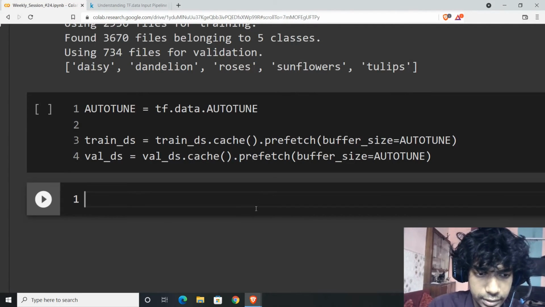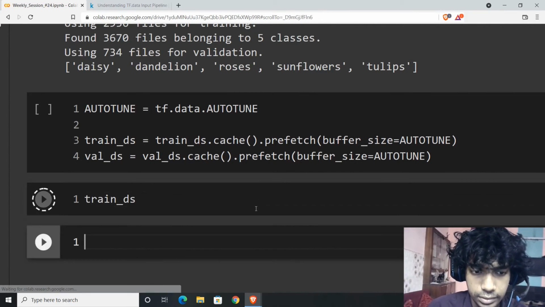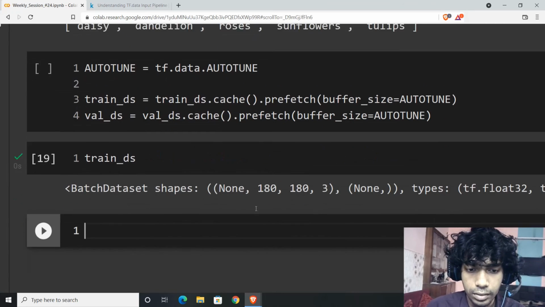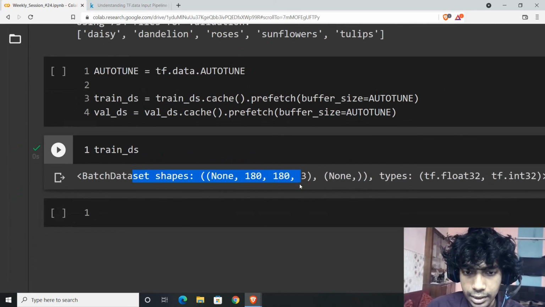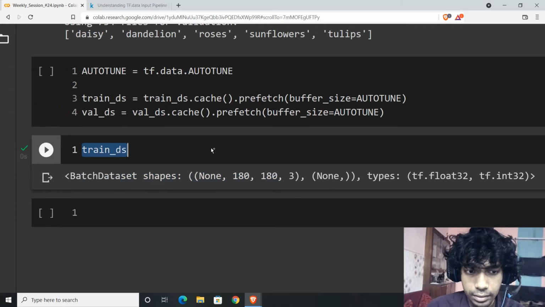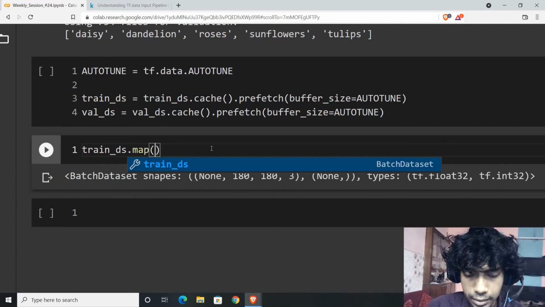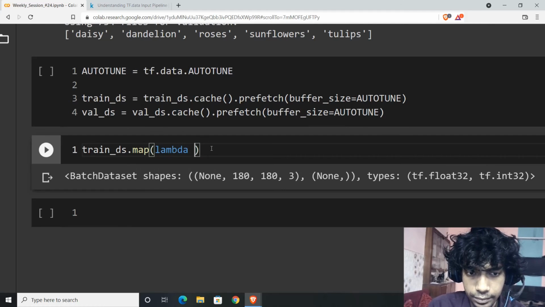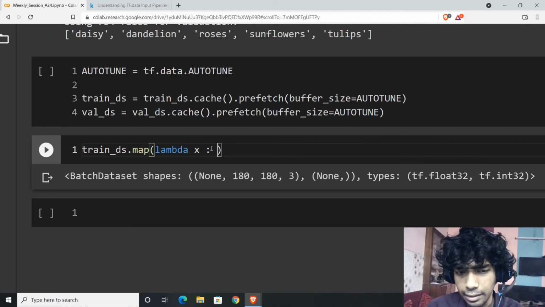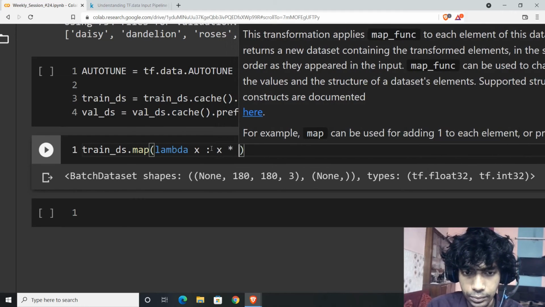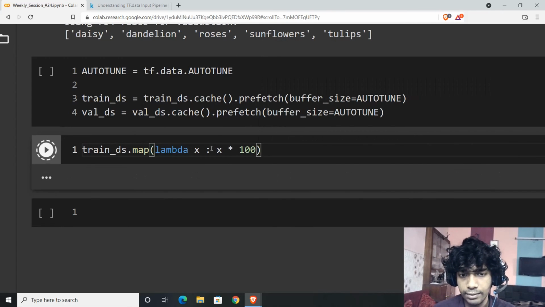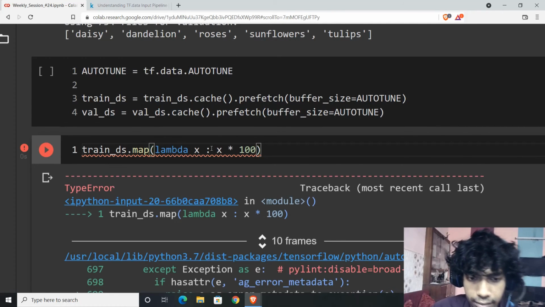let's see what the train dataset offers to us. So our batch dataset shapes are these, right? It's already in batch form. Now if you do train dataset.map lambda x, and x be any random operation, let's say x into 100, what happens is every value within it is multiplied by 100.